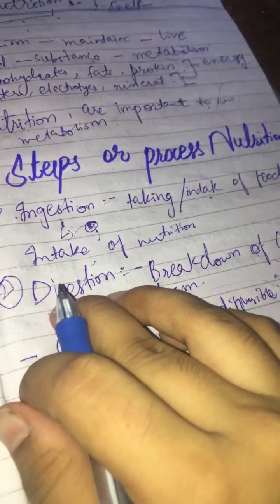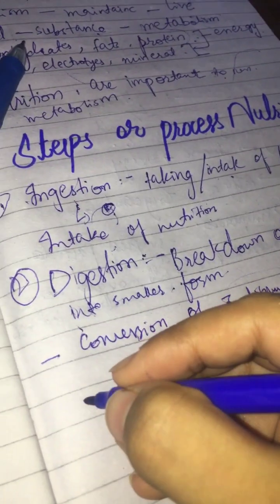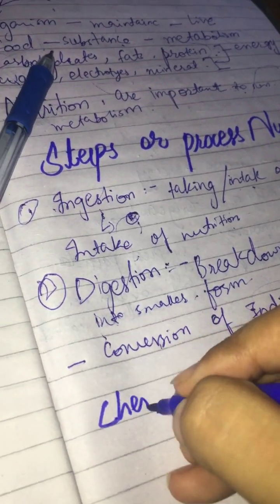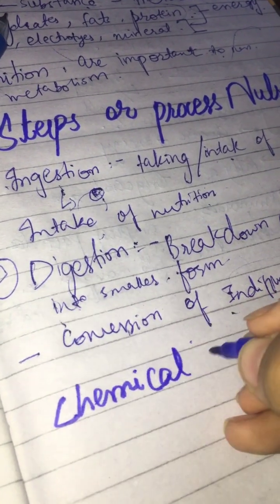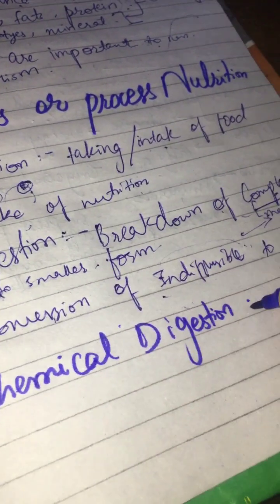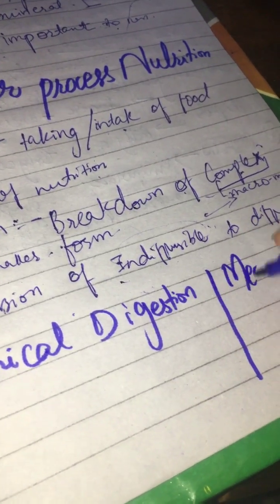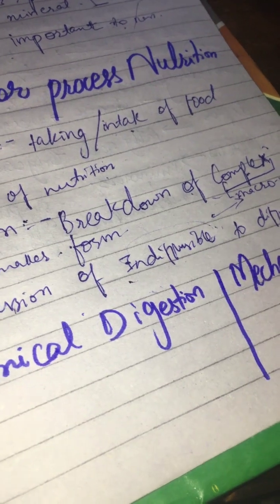Digestion in our body happens through two processes. Let me mark here: one is chemical digestion, and the second is mechanical digestion.